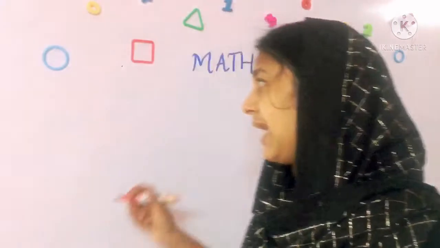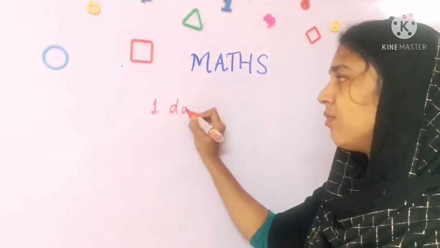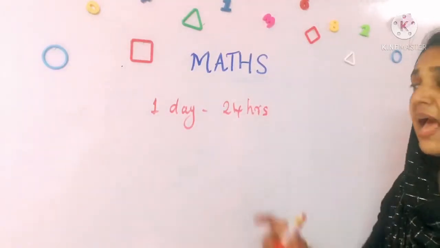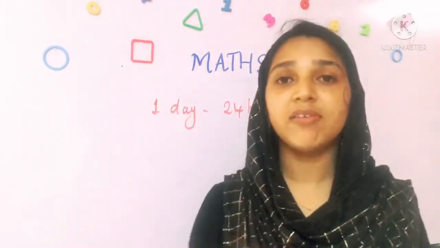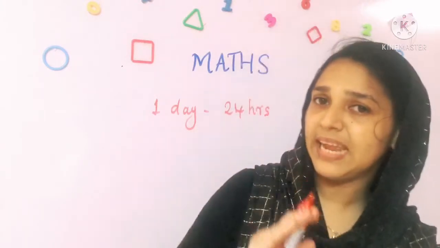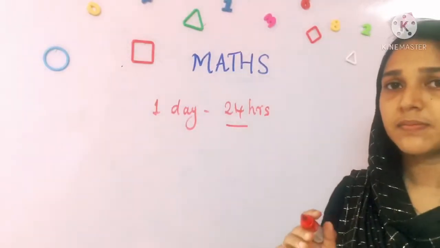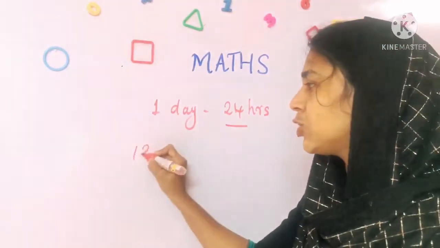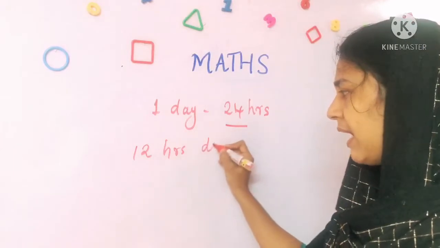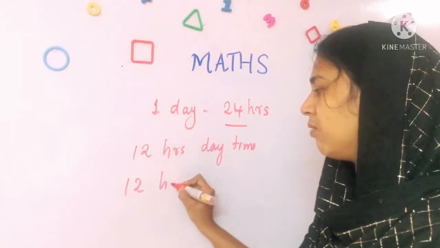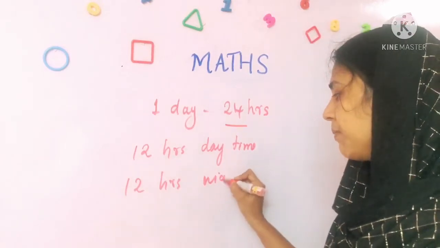Listen students, in one day we have 24 hours. And in 24 hours our day is separated into daytime and nighttime. So this 24 hours is classified into 12 hours daytime and 12 hours nighttime.